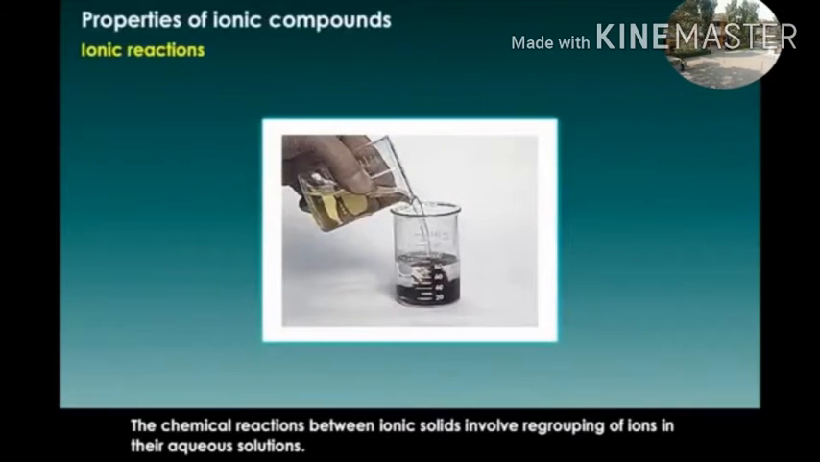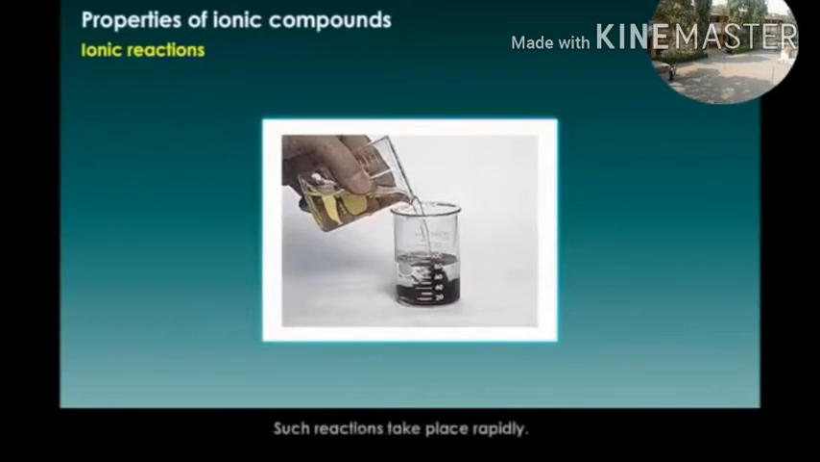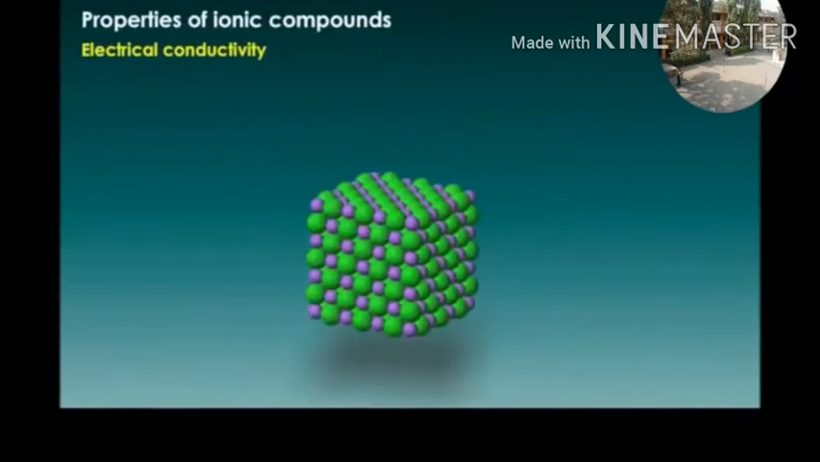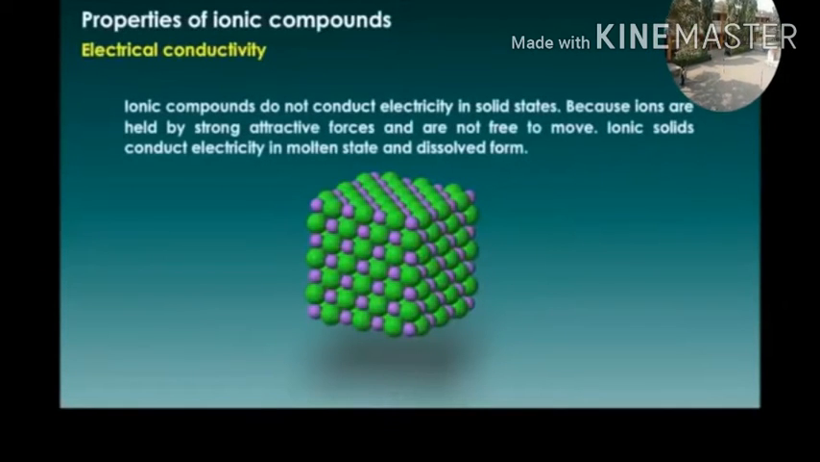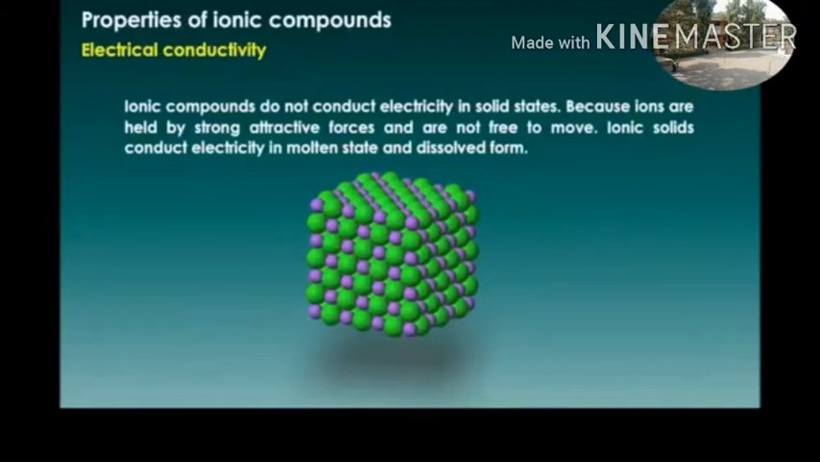Ionic reactions. The chemical reactions between the ionic solids involve regrouping of ions in their aqueous solutions. Such reactions take place rapidly. Electrical conductivity. Ionic compounds do not conduct electricity in solid state because ions are held by strong attractive forces and are not free to move. Ionic solids conduct electricity in molten state and dissolved form.